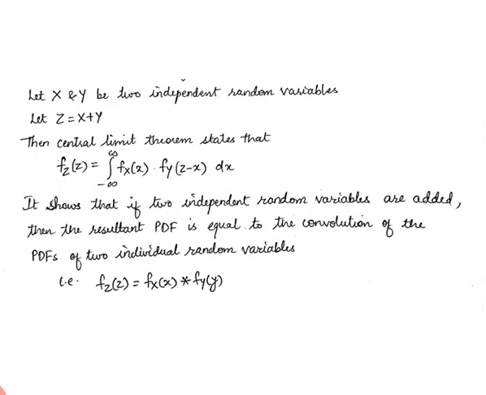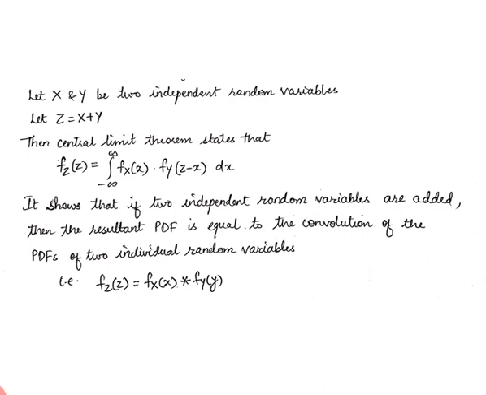So in mathematical terms we will define the central limit theorem. If we have two independent continuous random variables denoted by x and y, and we are summing them up to get another random variable, let's say z, that is z is equal to x plus y, then the central limit theorem mathematically states that fz of z, that is the probability density function, is equal to the integral going from minus infinity to plus infinity of fx of x multiplied with fy of (z minus x) dx.